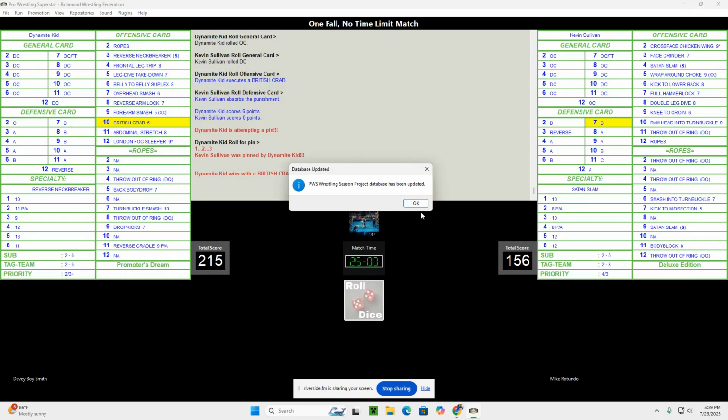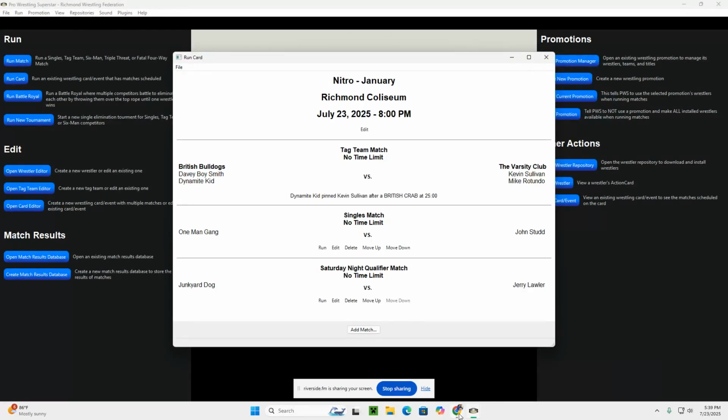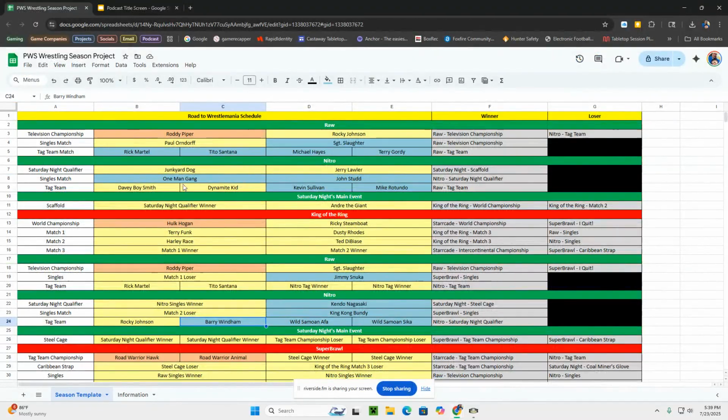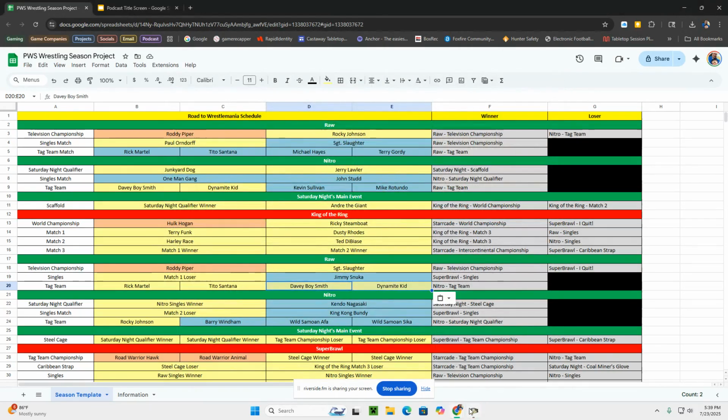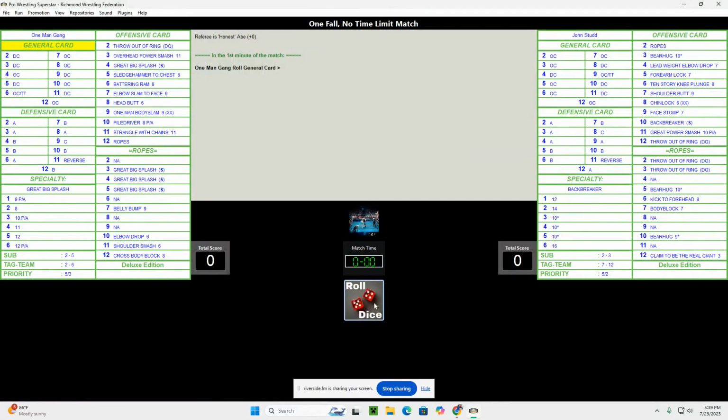We'll update this one. And let's see what that does here. So now they will go to that tag team matchup here. And we will get Davey Boy and Dynamite Kid. This time I can just copy these. They will be taking on Strike Force in the next match for them. Now we got our singles match. One Man Gang against John Studd.